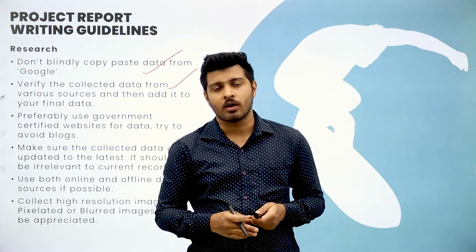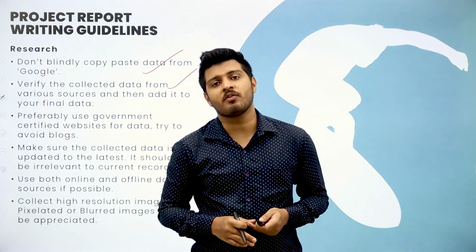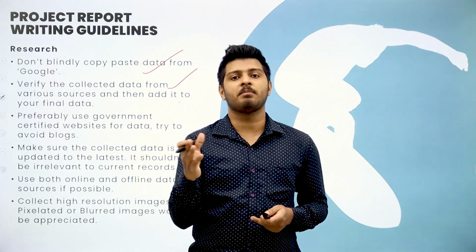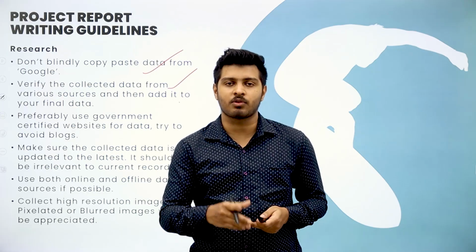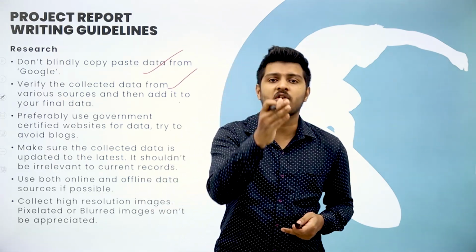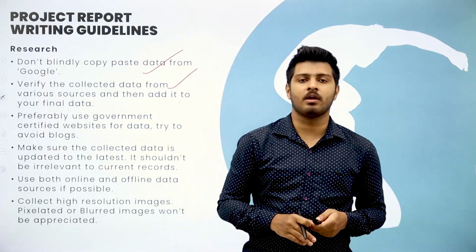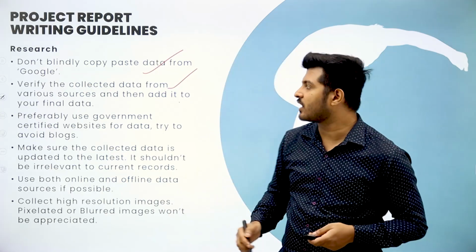So it could be wrong. Rather, go and check at more different sites. If the data matches, then obviously the data you collected is right. So always cross check the data you collect before finally implementing it in your investigatory report.